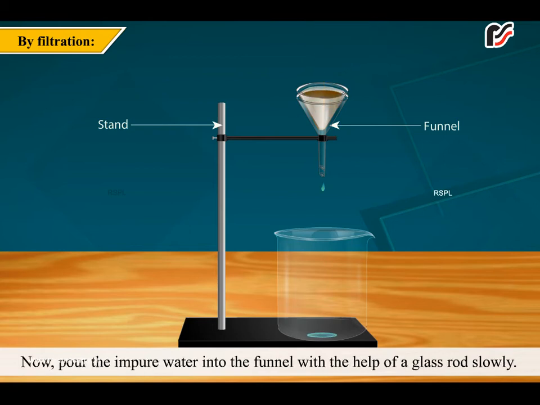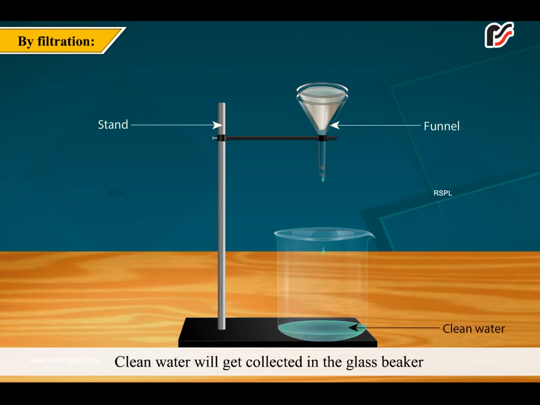Now, pour the impure water into the funnel with the help of a glass rod slowly. Clean water will get collected in the glass beaker and impurities will be left behind on the filter paper.